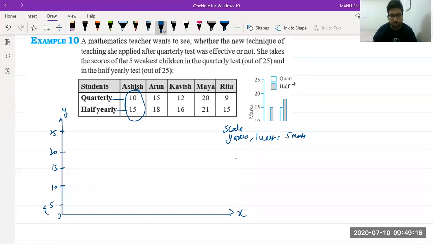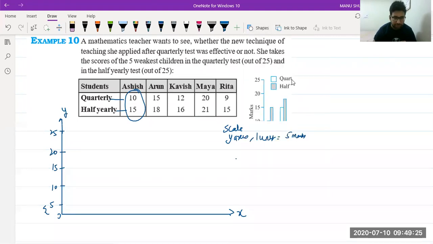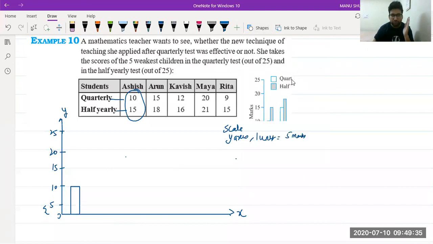Okay. Now see, we have Ashish quarterly marks 10. So I will make first 10 marks for quarterly exam like this. So this is the marks for quarterly exam, and half yearly he's got 15 marks. So I will make a joint bar graph for comparison in maths only.